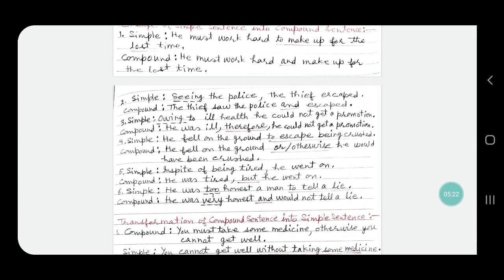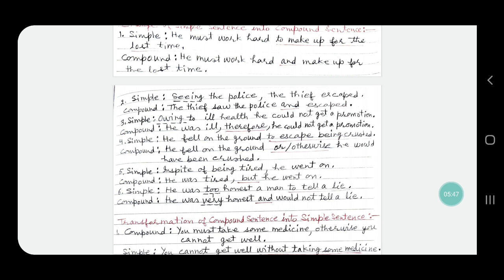Sentence number 2, seeing the police, the thief escaped. When in a simple sentence in the beginning there is the first form of verb plus ing, then the subject of this group of words is same, the thief.